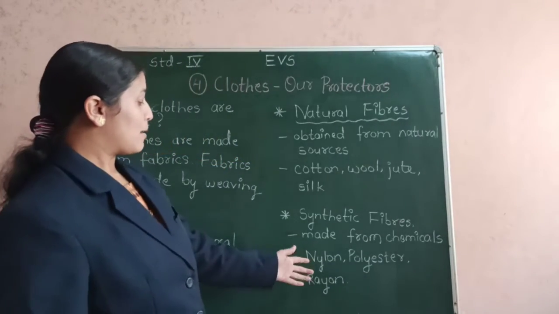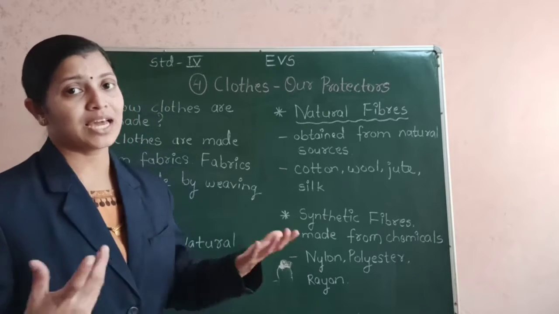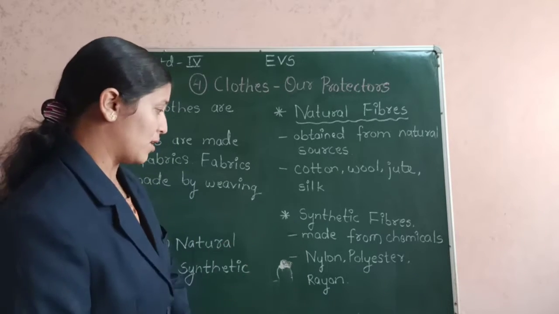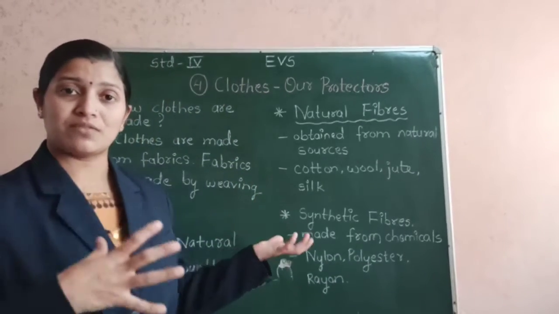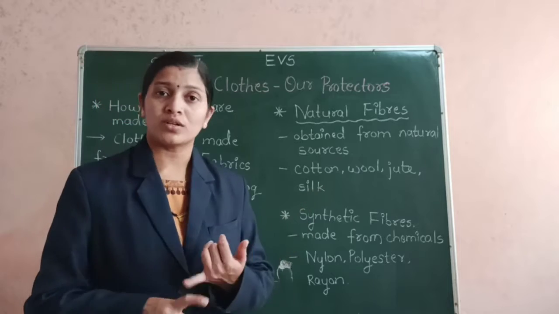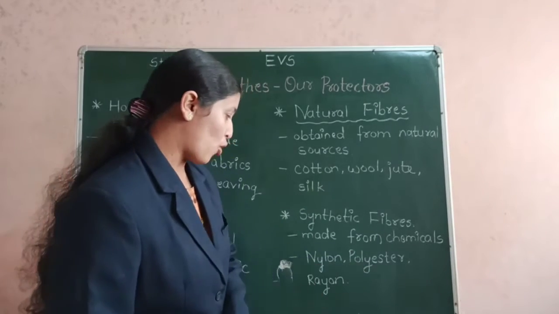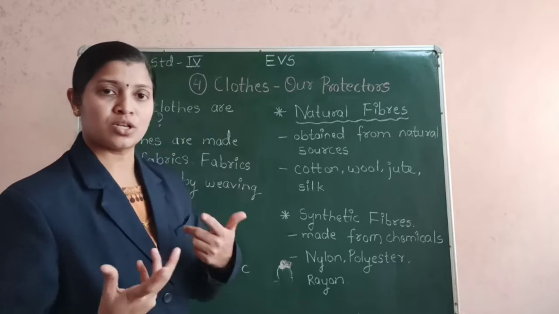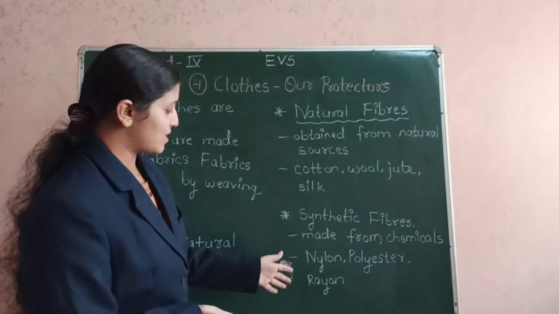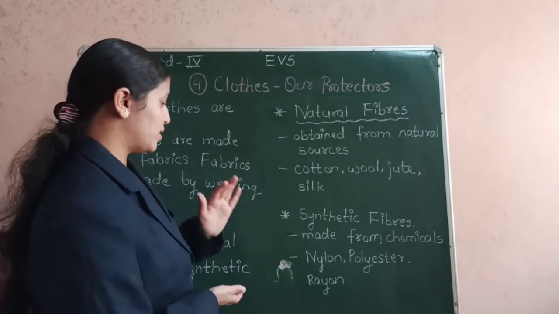As an example for nylon fabric, I can tell you the socks that we wear are made up of nylon fabric. So also polyester, the curtains that we use in our house, door curtain, window curtain, are made from polyester. So also rayon is used in suiting and shirting, and these are the fabrics that are used by human beings.